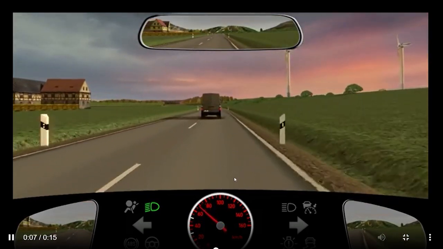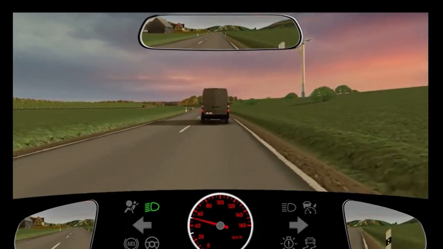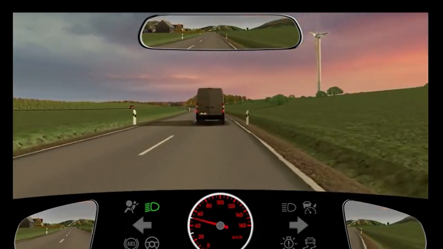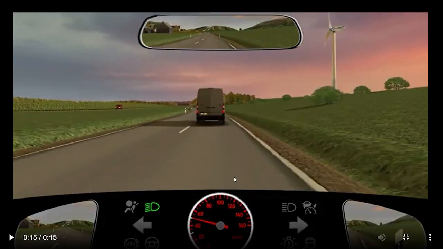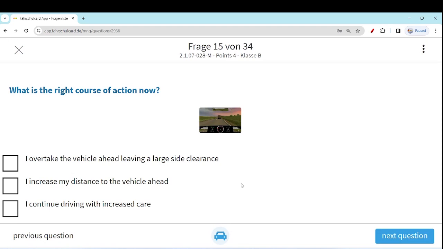You see the driver sometimes going to the left, again coming into the lane, just avoiding an accident, again going to the left, applying the brake. So you need to be very careful about how you should behave in this situation. What is the right course of action now?